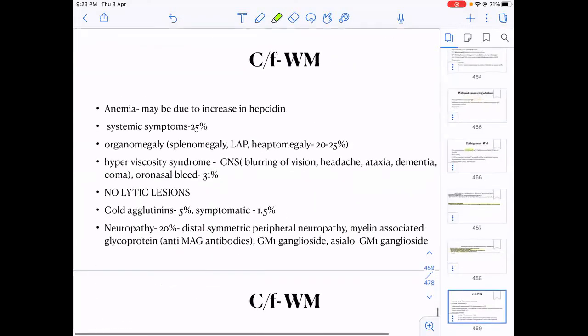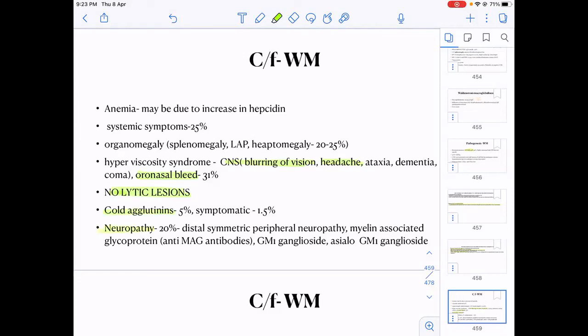Okay, what are the clinical features like? The patient can have anemia, lymphadenopathy, and B symptoms, and IgM can cause hyperviscosity-like symptoms. In hyperviscosity, the patient can have blurring of vision, headache, and bleeding. Compared to multiple myeloma, they will not have any lytic lesions. Then these patients can present with cold agglutinin disease.